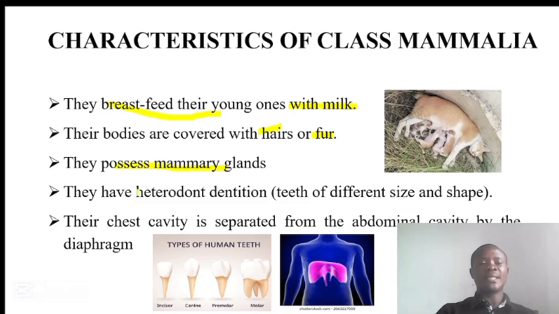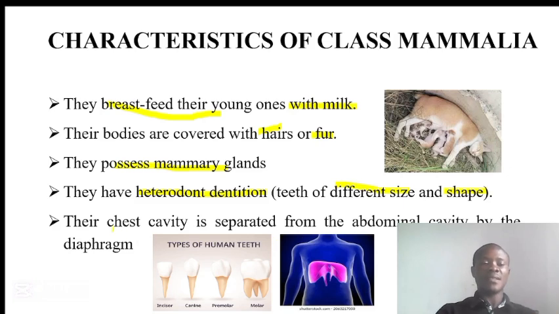The fourth one is that they have heterodont dentition. Hetero means different, and dentition is talking about teeth. So here, they have different types of teeth. This is not like the homodont dentition, in which the teeth are of the same size and shape. But in heterodont dentition, the teeth are of different size and shape, and they have different functions.